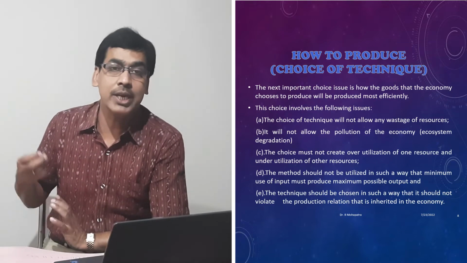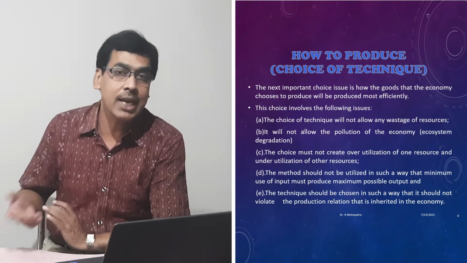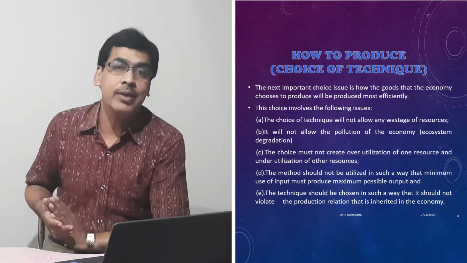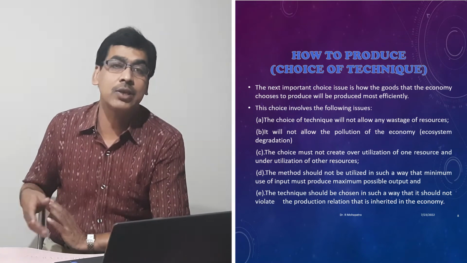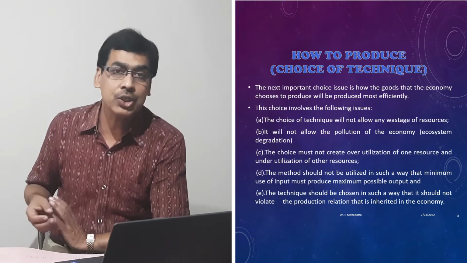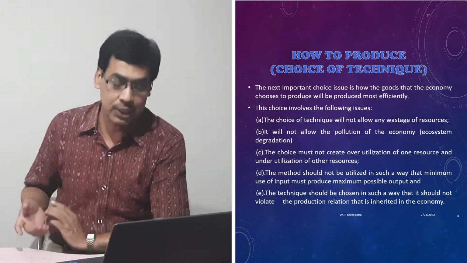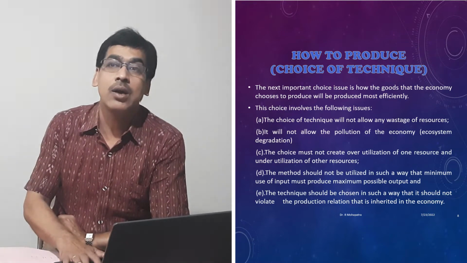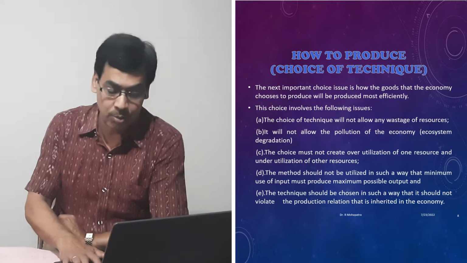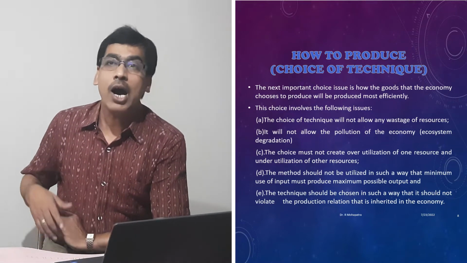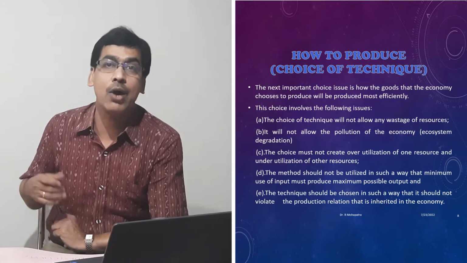If the cost of the next best alternative is very high, then we will not choose the present action. For example, if I spend more on education and the second priority is spending on health, and if the cost of not spending on health is more, then I will not go for spending on education. So this is the cost of the next alternative, which we will talk about as opportunity cost in the next slide.